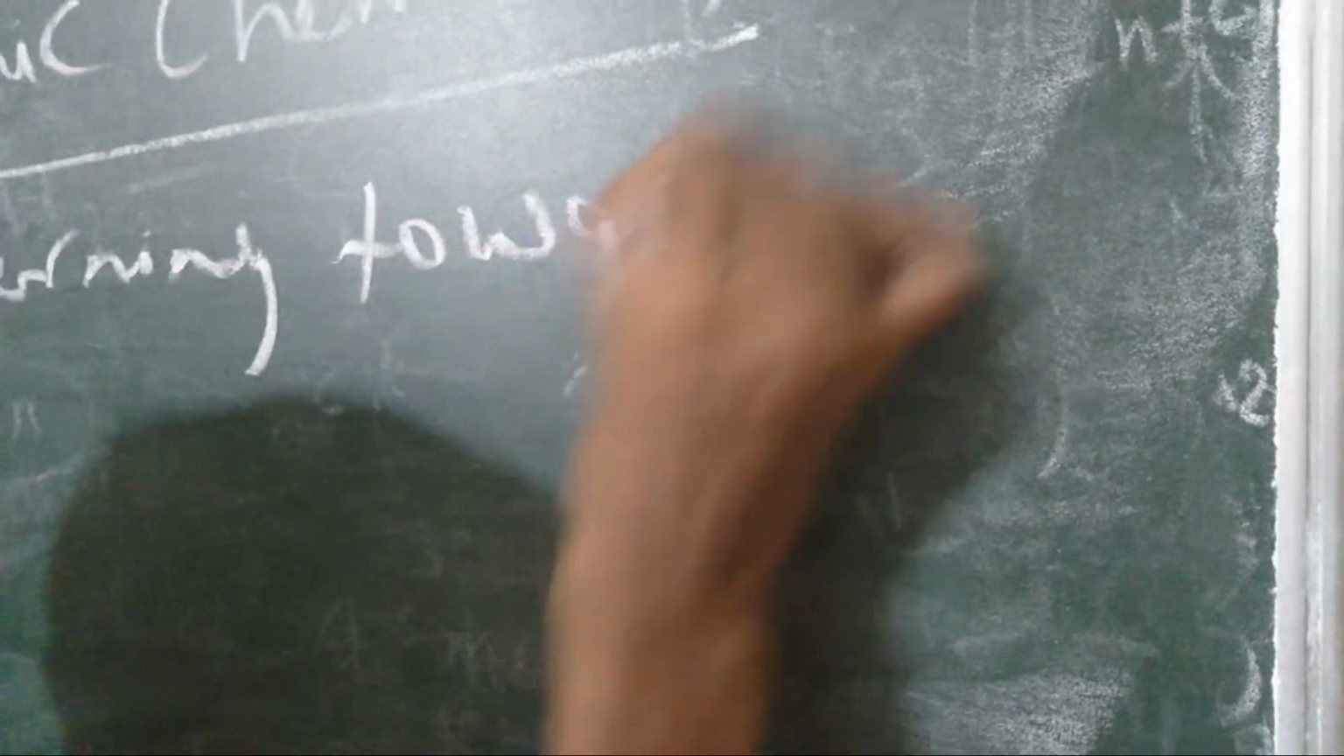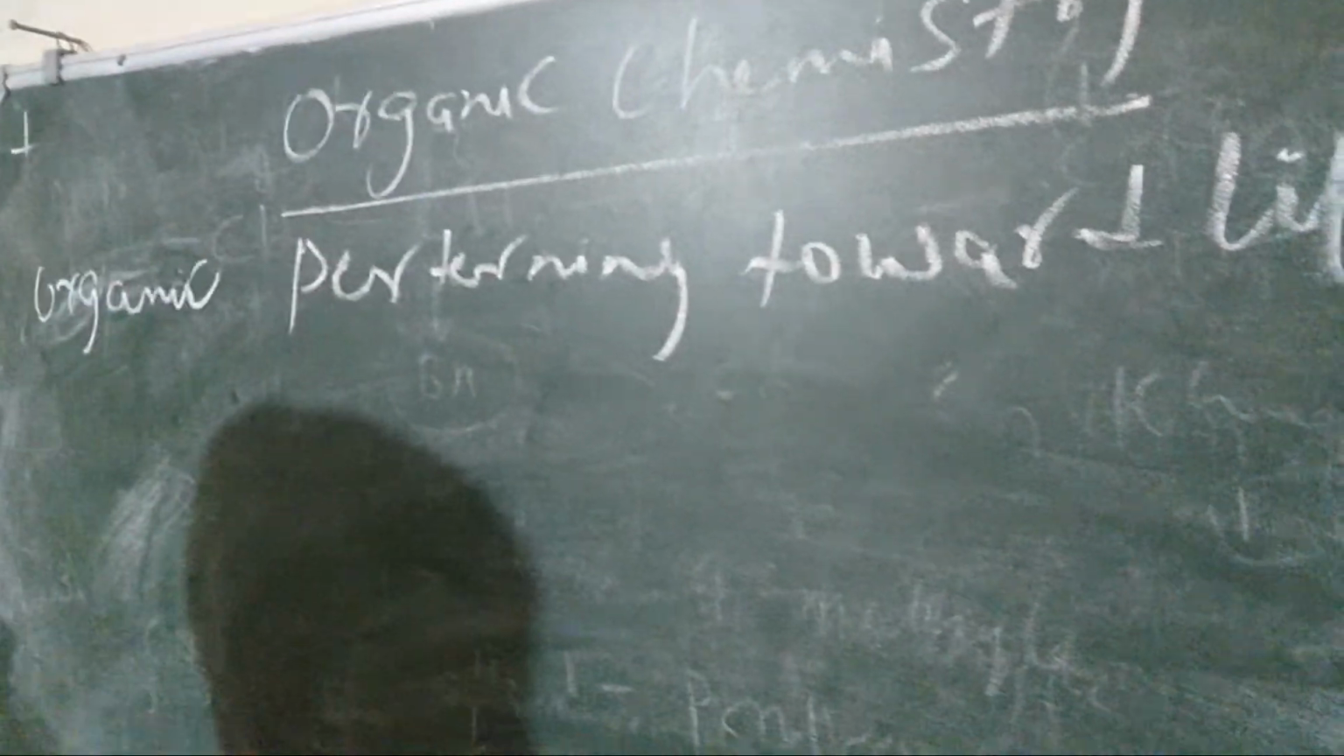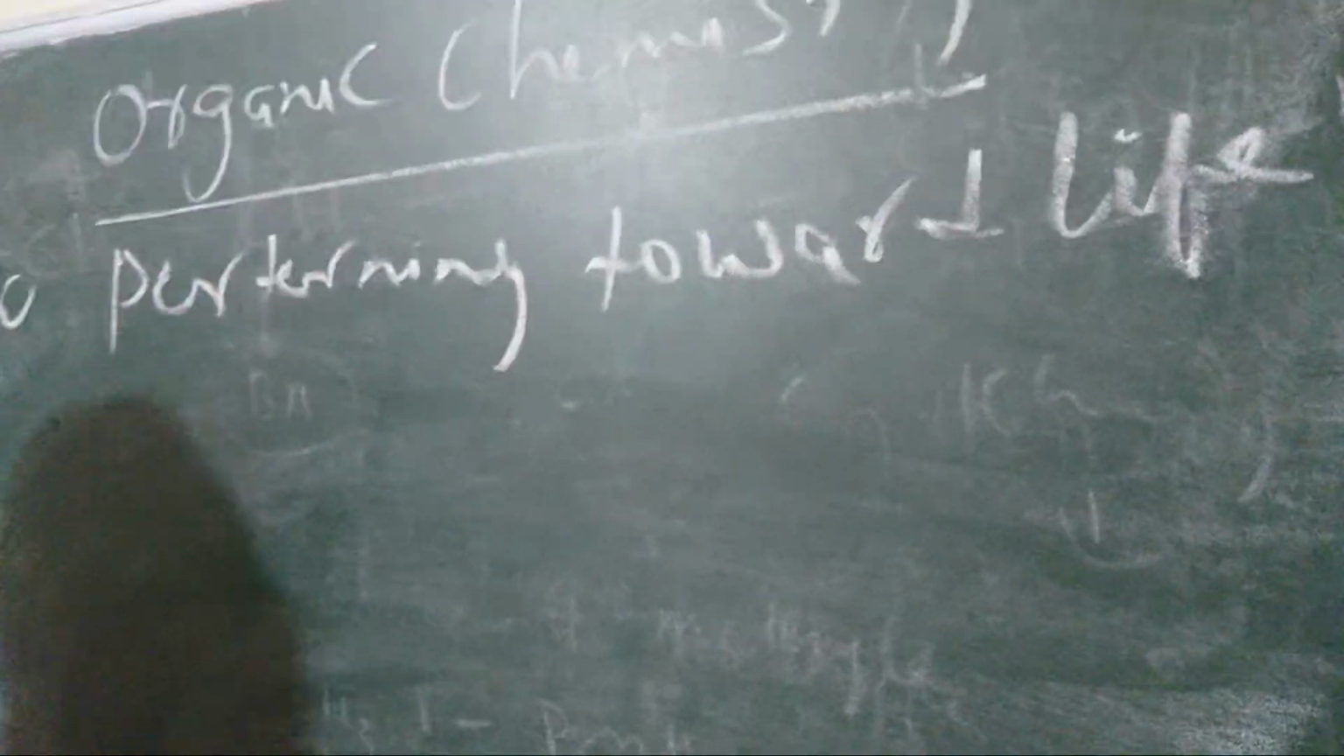It means pertaining toward life. And what does organic mean? Organic means the relation between hydrogen and carbon, which is known as hydrocarbon, and which is also known as organic chemistry. So we have to write what is organic chemistry in detail.